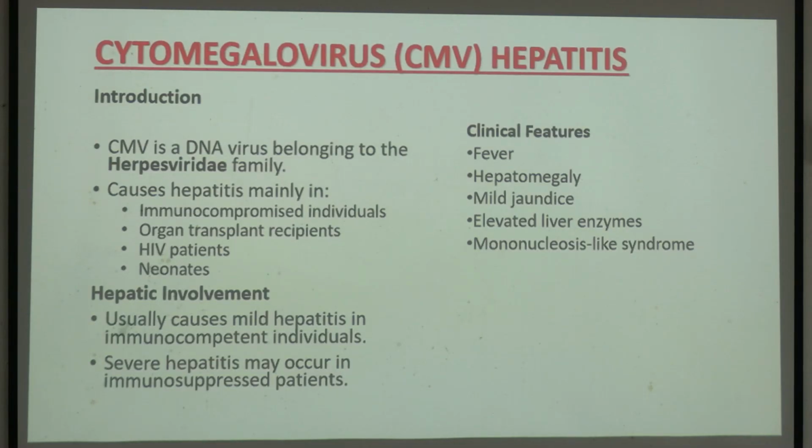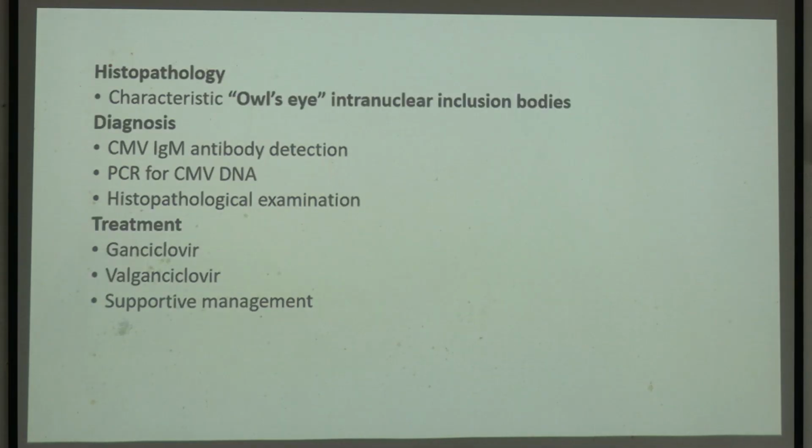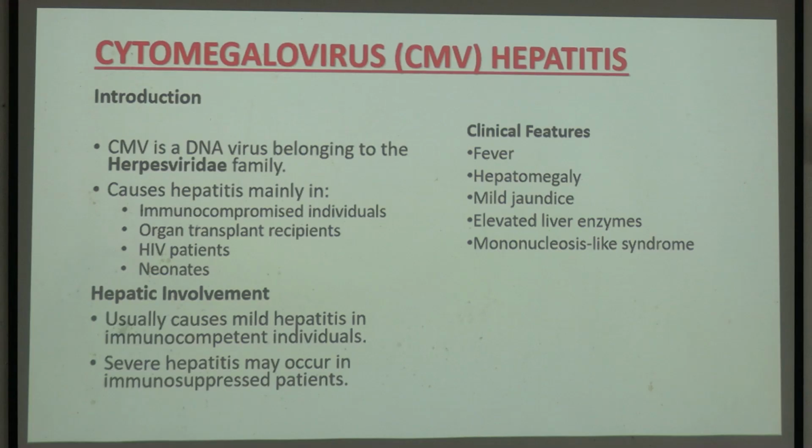Okay. Next are the small topics which are the viruses causing hepatitis apart from the yellow fever. সেখানের মধ্যে পড়ছে cytomegalovirus. As you are telling, cytomegalovirus also causes hepatitis. It belongs to the herpes viridae family. সাইটোমেগালোভাইরাসের কাজ কিন্তু অন্য, কিন্তু কিছু কিছু জায়গায় হেপাটিক ইনভলভমেন্ট থাকে। যদি immunocompromised patients থাকে, then those patients may have some hepatic involvement. Severe hepatitis হয় সেই পেশেন্টগুলোতে. Clinical features হচ্ছে মোটামুটি same, fever, hepatomegaly, jaundice,